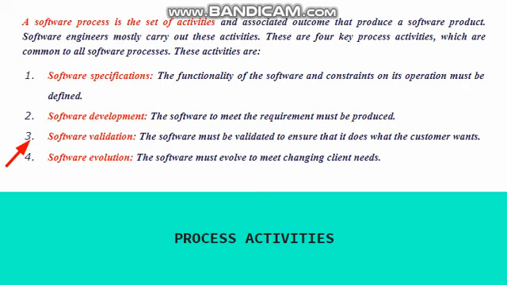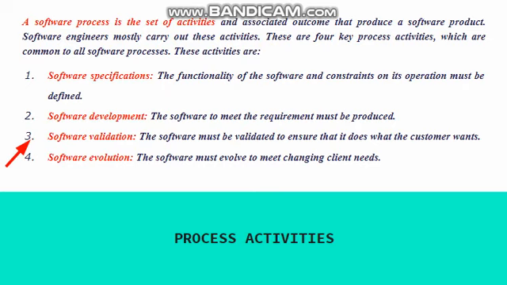The software must evolve to meet the changing client needs. It is all about operational and maintenance uses of the software. Here the software is deployed or installed into the customer's desktop and the customer starts using it.